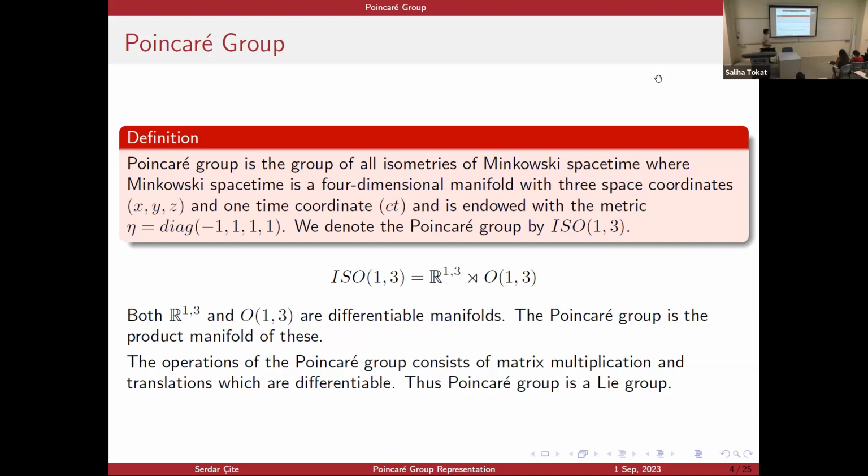Now, any isometry group may be represented as translations product with the isometries fixing the origin. Now, I want to show you an intuitive way to see that the Poincaré group is a Lie group. Assume these two spaces are differentiable manifolds. There is a theorem in differential geometry which says that any product of two differentiable manifolds is still a differentiable manifold. So, the Poincaré group is a differentiable manifold. Its operations are matrix multiplication and translations, which are differentiable. Thus, the Poincaré group is a Lie group. But I will talk about these operations in more detail later.